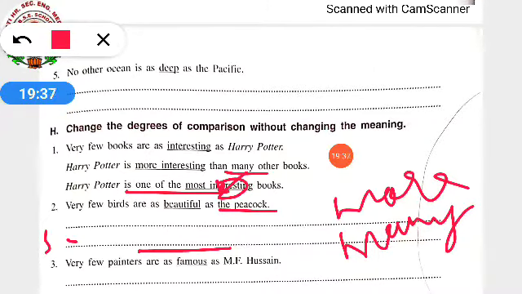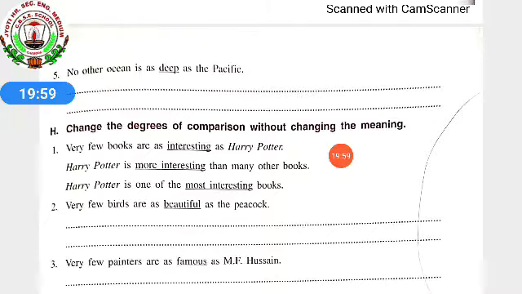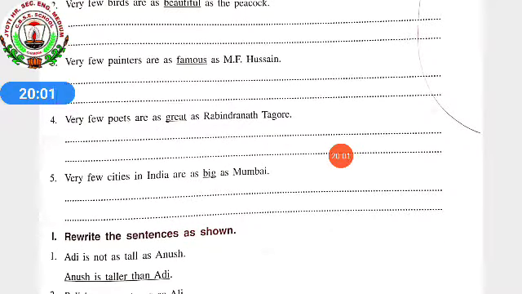Okay. Third one, very few painters are as famous as M.F. Hussain. So it will be, M.F. Hussain is, what will come? More famous. Famouser, famousest you cannot write. So more famous than many other painters. And superlative, M.F. Hussain is one of the most famous painters. Fourth and fifth you people will be doing by yourself.